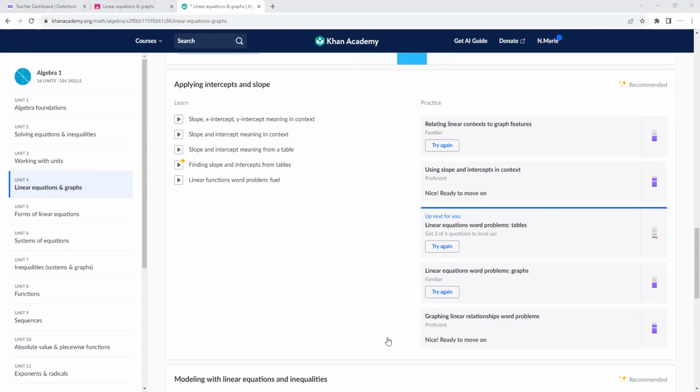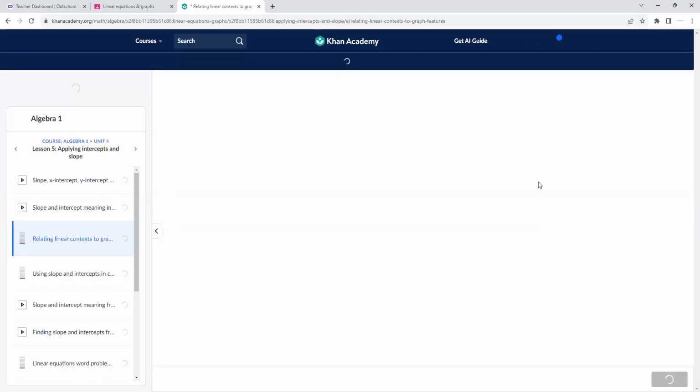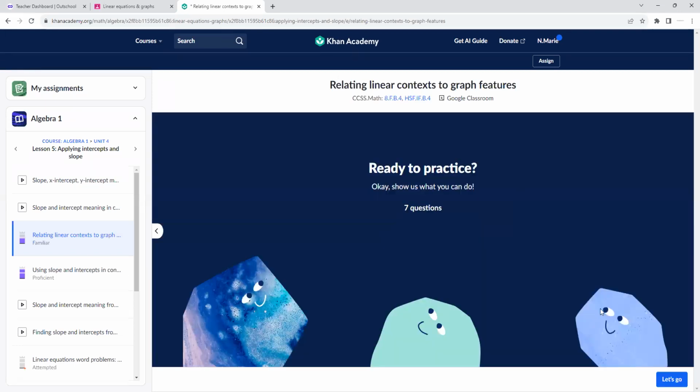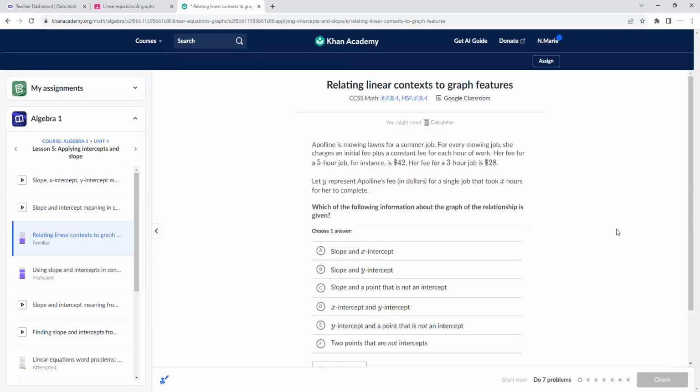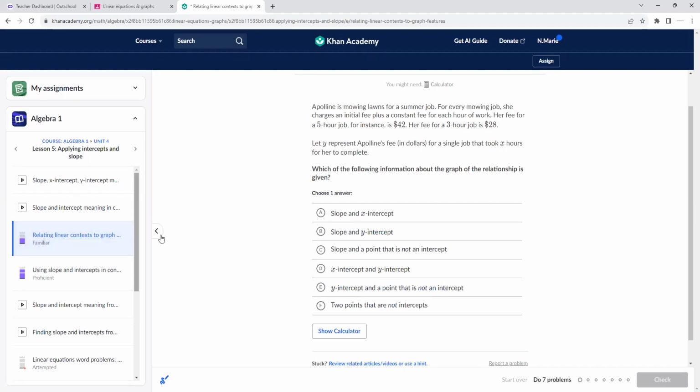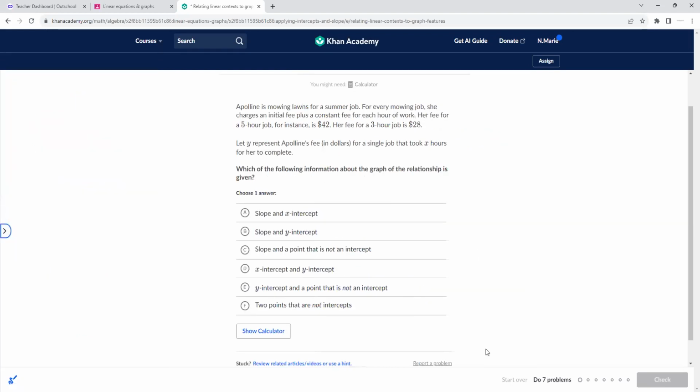Okay, so let's focus on the word problems. Let's kind of skip around through these quizzes. And these can be a pain, I know. Word problems are always challenging, right? Just try your best. This person's mowing lawns for a summer job. For every mowing lawn, she charges an initial fee plus a constant fee for each hour of work. Initial fee is always your y-intercept. Constant fee will always be your slope because remember, it's y equals mx plus b.